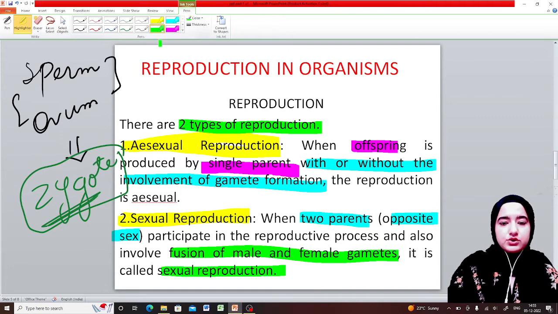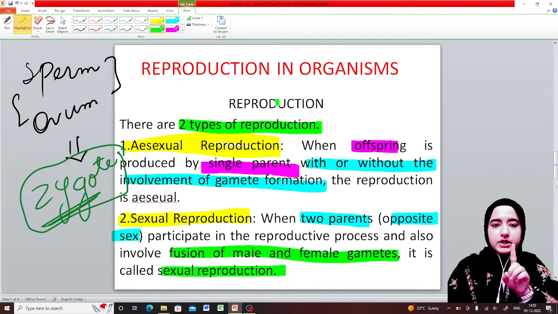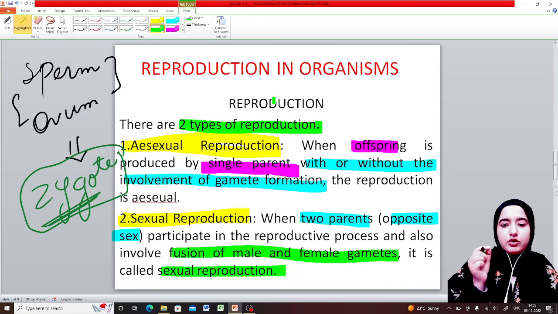Asexual reproduction means offspring is produced by a single parent, and in sexual reproduction two parents of opposite sex are involved. In asexual reproduction, offspring may be formed with or without the involvement of gamete formation. In sexual reproduction, gamete formation and gamete fusion take place definitely.